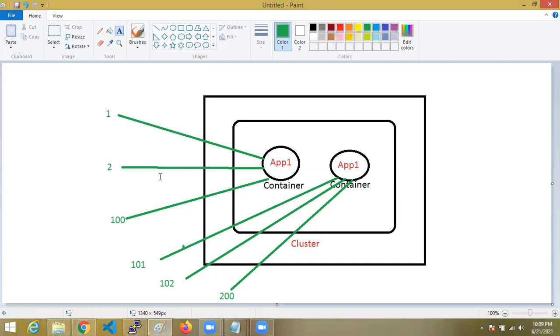Without burdening a single container, I am increasing the application instances, so the requests are divided across multiple instances of the same application to give high performance.